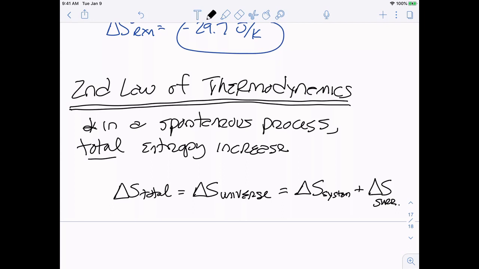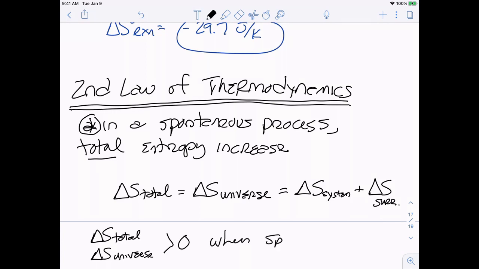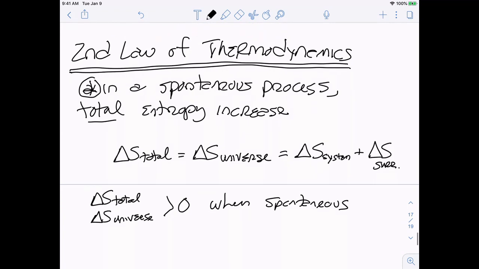And we know if our reaction is going to be spontaneous, according to this law, that's going to increase. So delta S total, or delta S of our universe, however you want to say it, is going to be greater than 0 when spontaneous. So if something is going to become more ordered, then something else needs to become even more disordered, right? With energy, it was conserved, right?